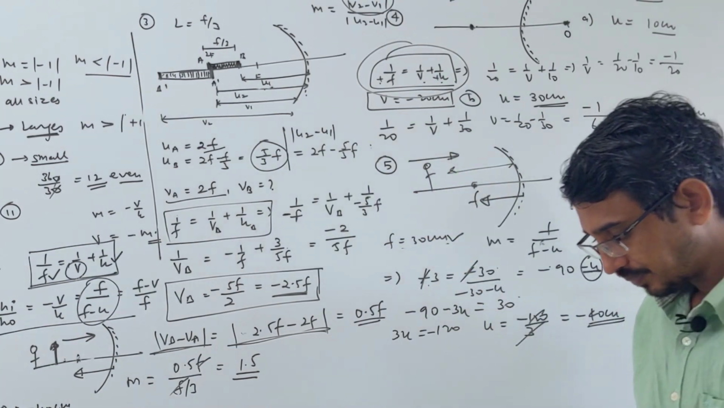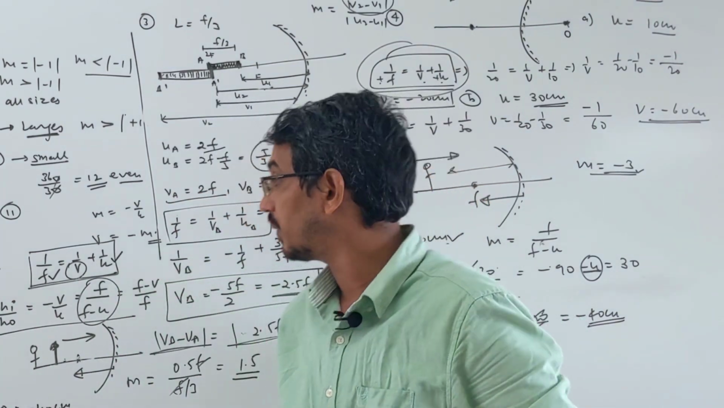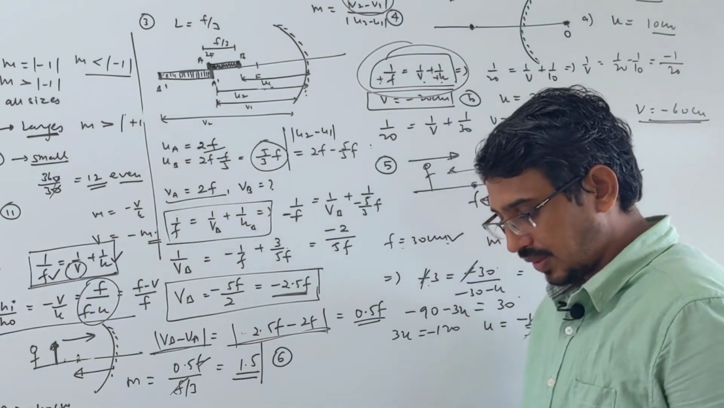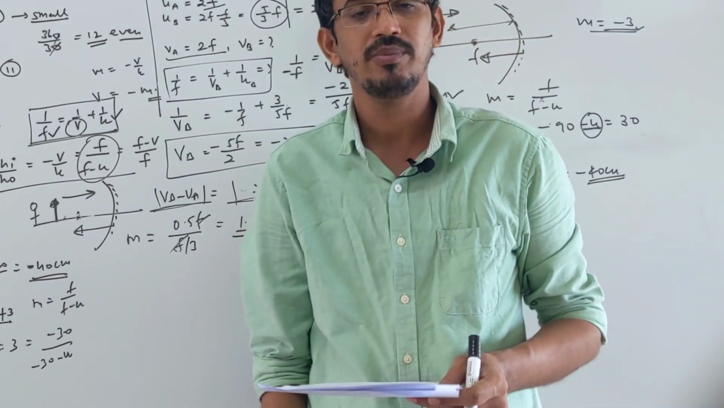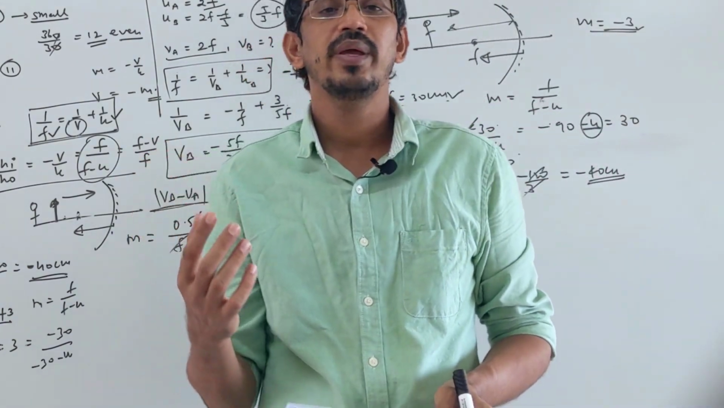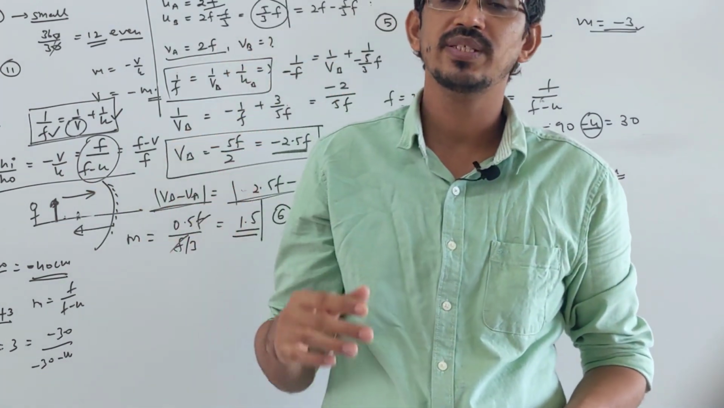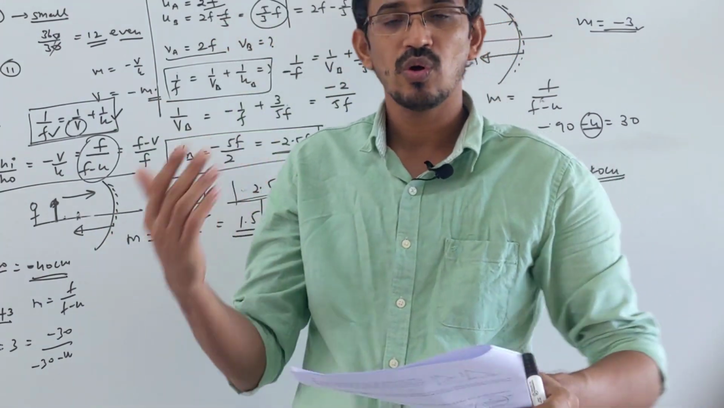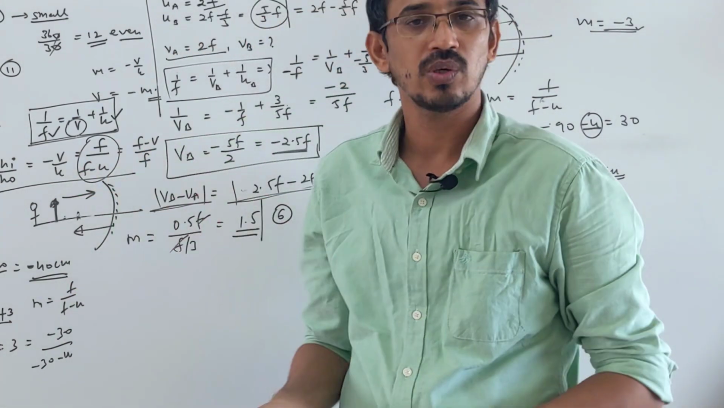Now question number 6, the last question based on the reflection concept. They said a virtual image which is 3 times the size of the object is obtained using a concave mirror. Sometimes they don't say the mirror name. Remember that if you want to make a virtual image bigger than the object, it can be made only by a concave mirror. If you want a virtual and smaller image, it can be made by a convex mirror, right?